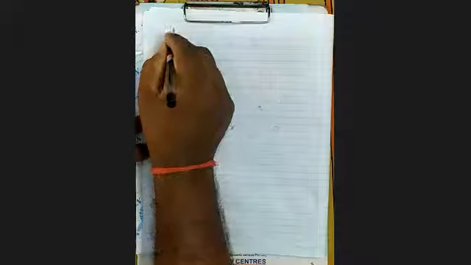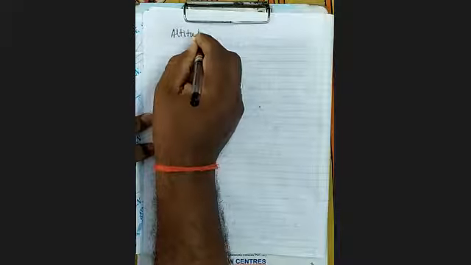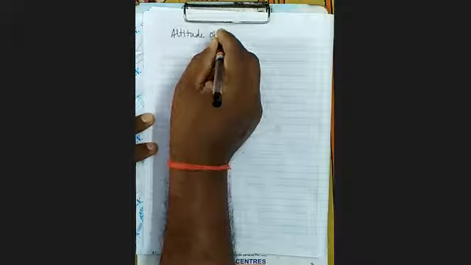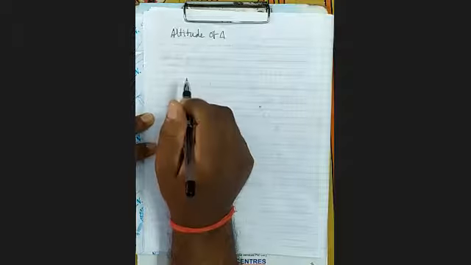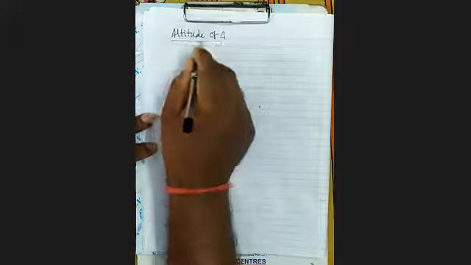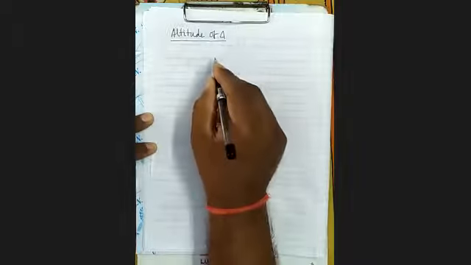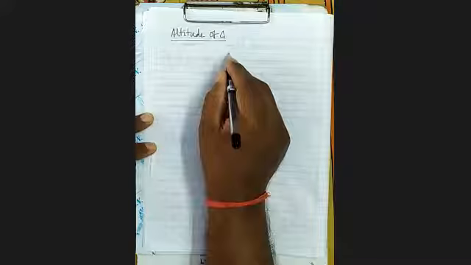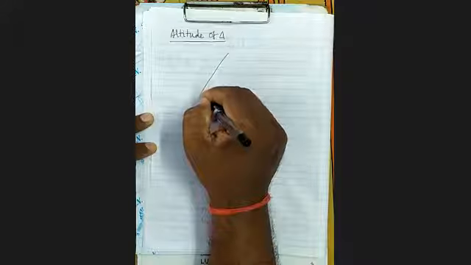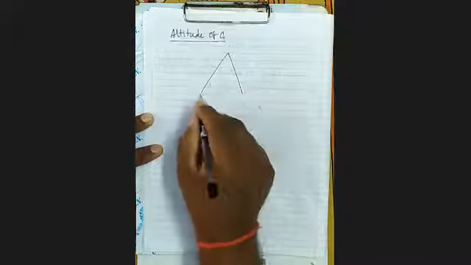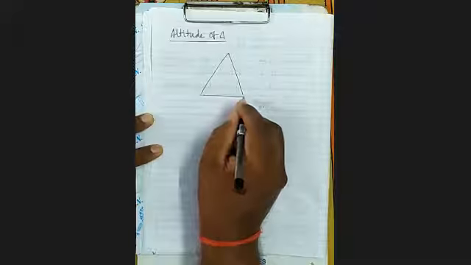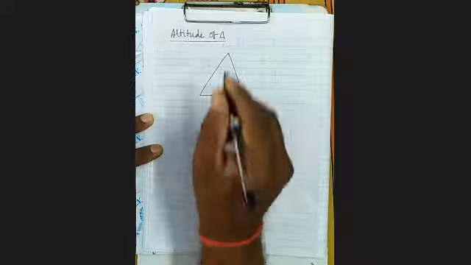Altitude of the triangle. Now, what is the meaning of altitude of triangle? It is the perpendicular drawn from any vertex on the opposite side.